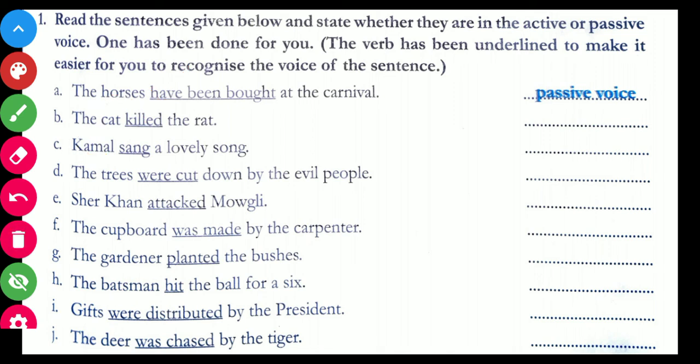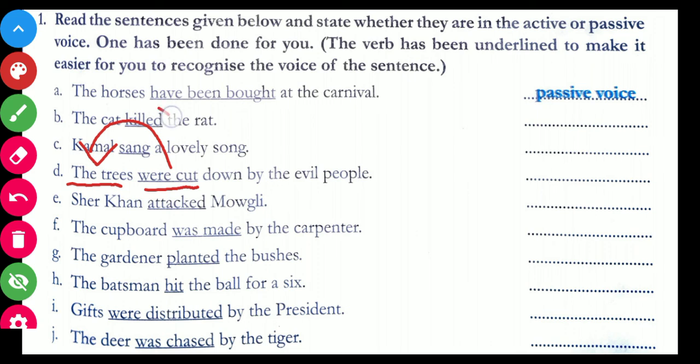Now come to D. The trees were cut down by the evil people. So in this sentence we have the subject as the trees and the verb is were cut. But over here the action is not being performed by the trees. जो कटिंग वाला काम है वो trees जो कि हमारा यहाँ पे subject है is not performing that action.